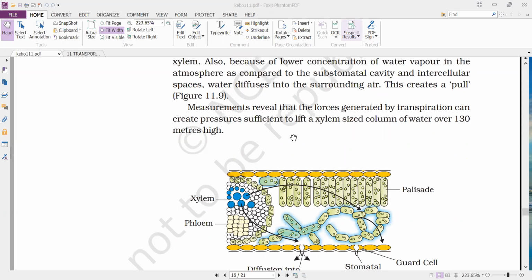Whatever pulling force is generated by the transpiration, some experiments have revealed that this pulling force can lift water by a distance of 130 meters height.